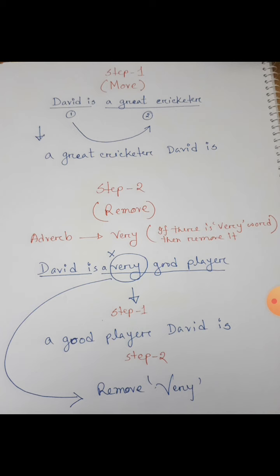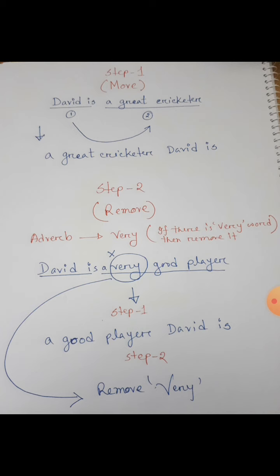You just need to remove the adverb, not the adjective. You have to remove only the adverb. So at first distinguish between what is an adverb and what is an adjective, and keep the adjective. So here we find very is an adverb, so definitely we have to remove it. So look at the example.